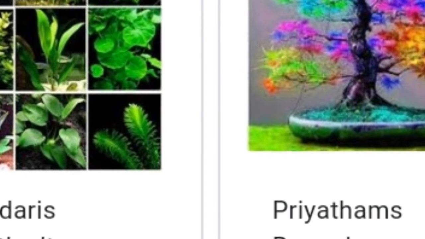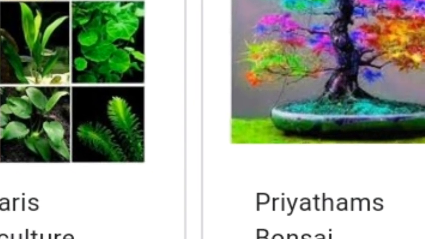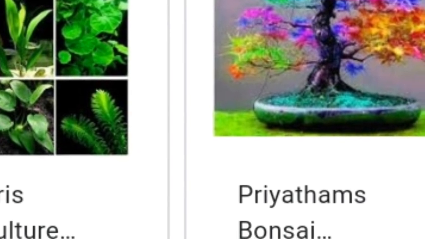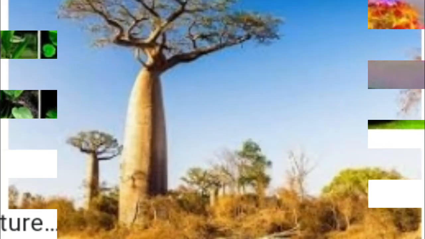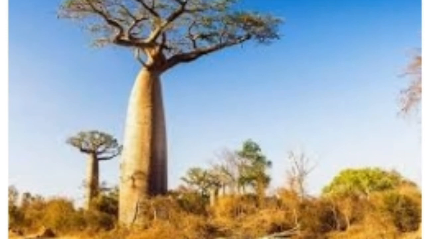What does the Red Data Book contain? It contains the list of all the threatened species that are going to be extinct, or that are vulnerable, or that are rare. So the list of all these types of species is kept in the Red Data Book. The first Red Data Book of animals was published in 1991. IUCN is trying to create awareness about the threatened species. The book giving all the information about all the threatened species is called what? Red Data Book. So students, this is all about the topic.